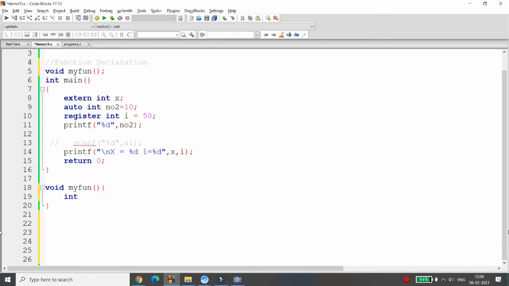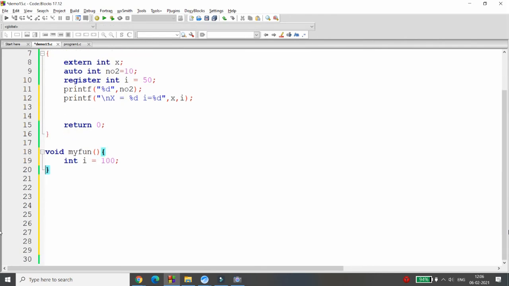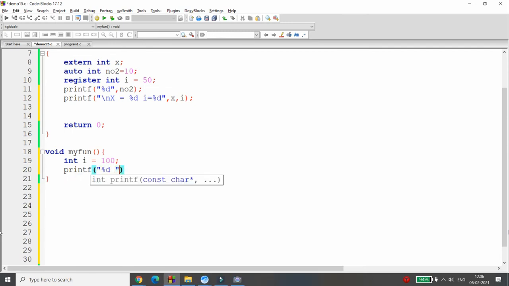I have the variable int i = 100. Now see carefully students, I want to print the value with printf("%d") and I'm simply incrementing the value of i, that is i++.